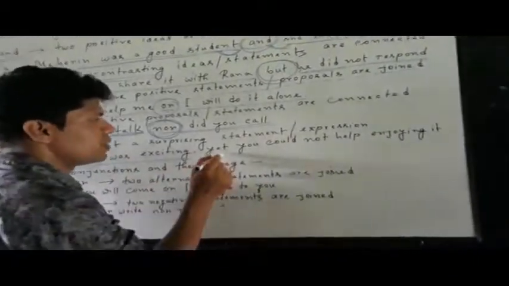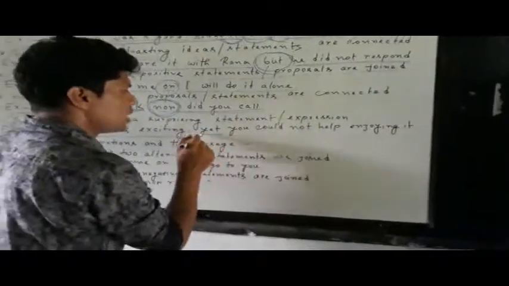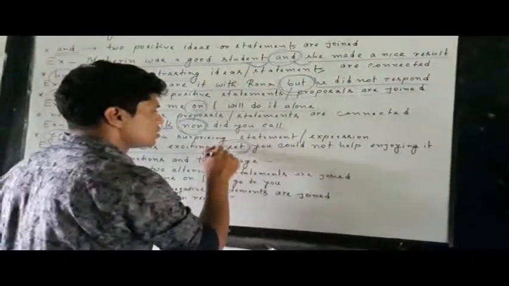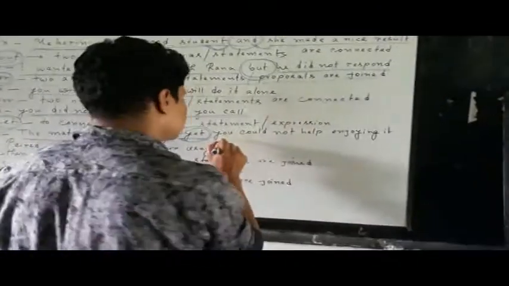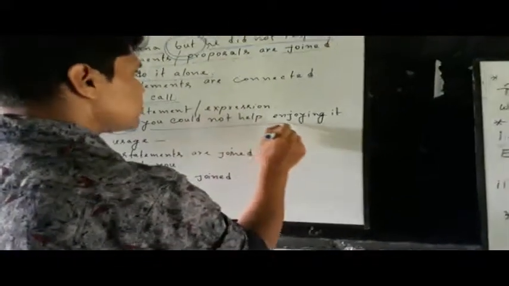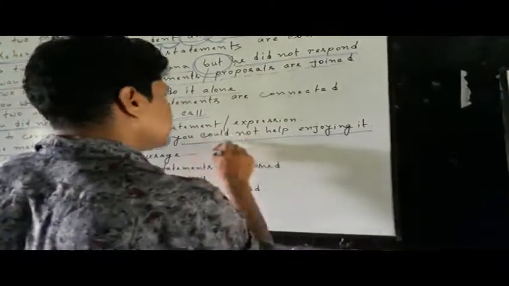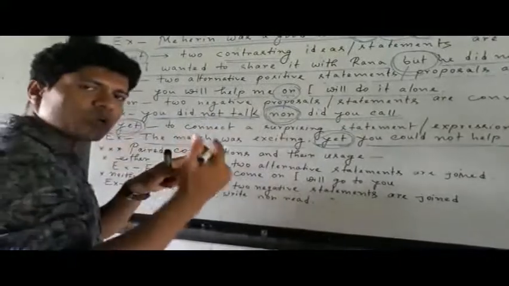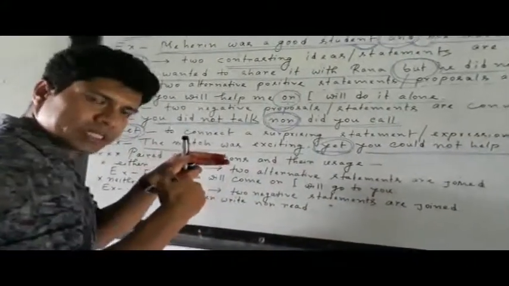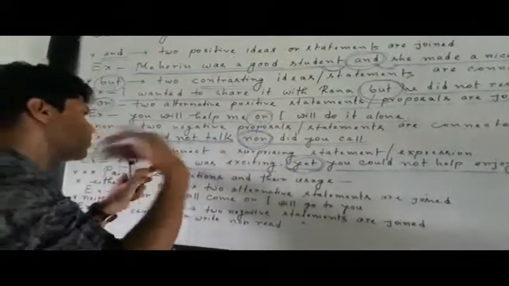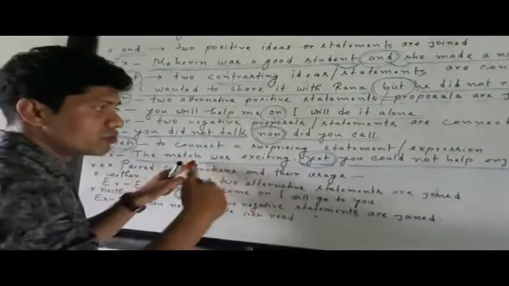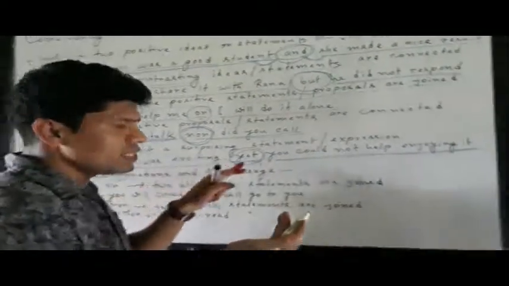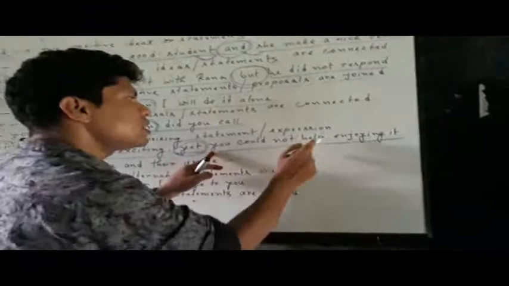Now you see the conjunction mentioned earlier, yet: yet you could not help enjoying it. So first, the match was exciting, which is a very normal expression. What is surprising? The surprising thing is that you could not help enjoying it.